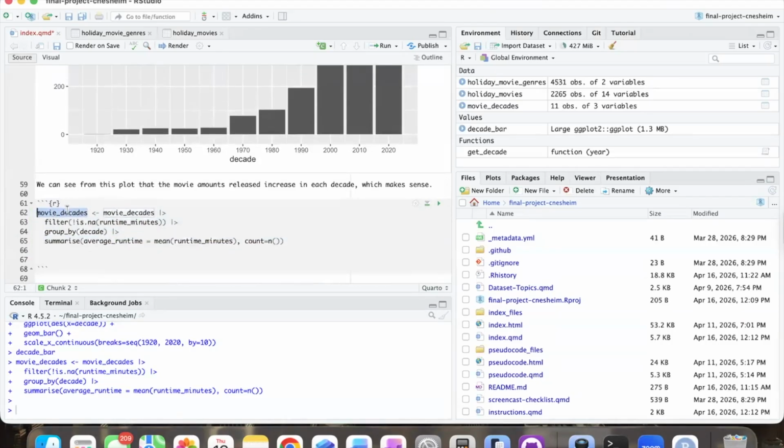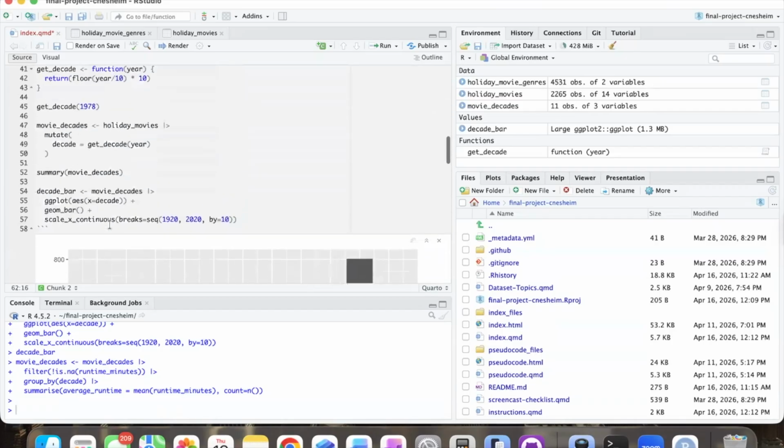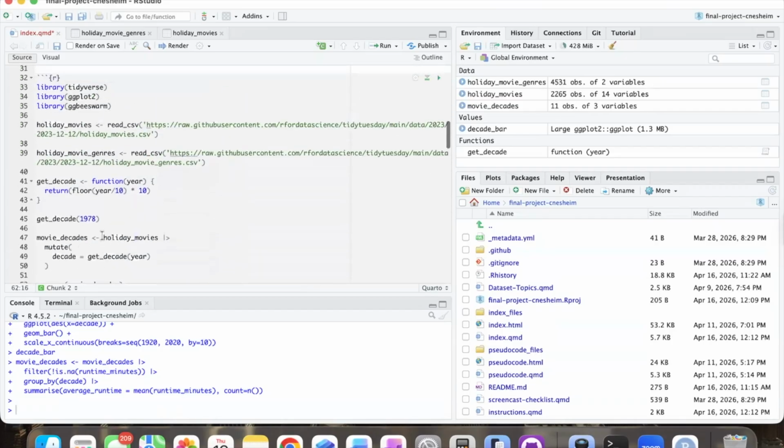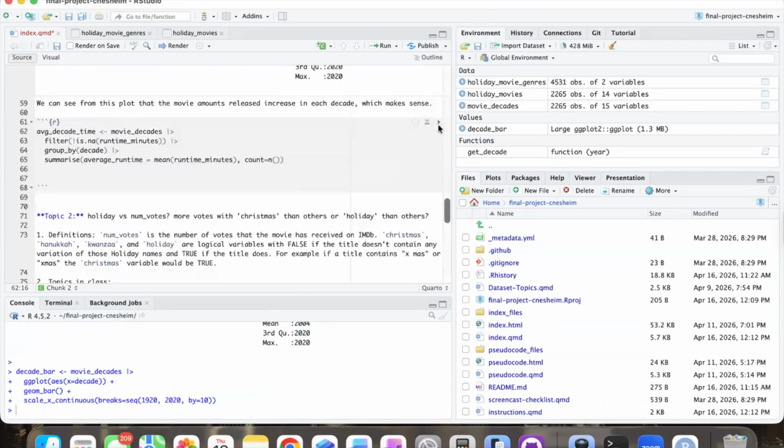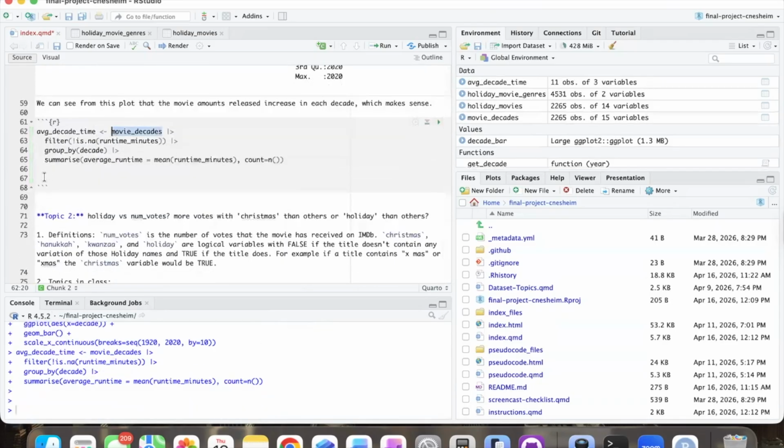Oh, you know what, we didn't want to say that. So let's do average decade time. We're going to rerun this. And then, because we don't want that to save to this, because we want to use this for something else, now we're going to save it to movie decades.